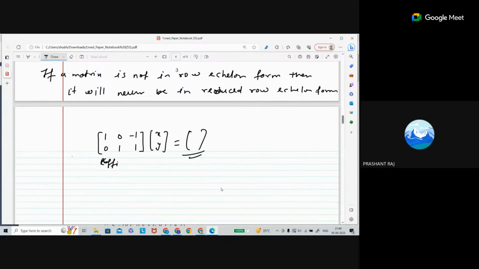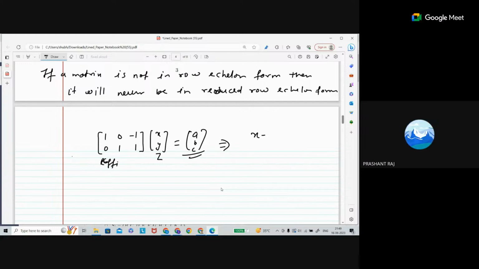There will be three columns, so there should be three variables, and the matrix multiplies the variables. This can be converted into a system of linear equations, in equation form. Let me write here a, b and c; suppose the right side is a, b, c. What are going to be your equations?